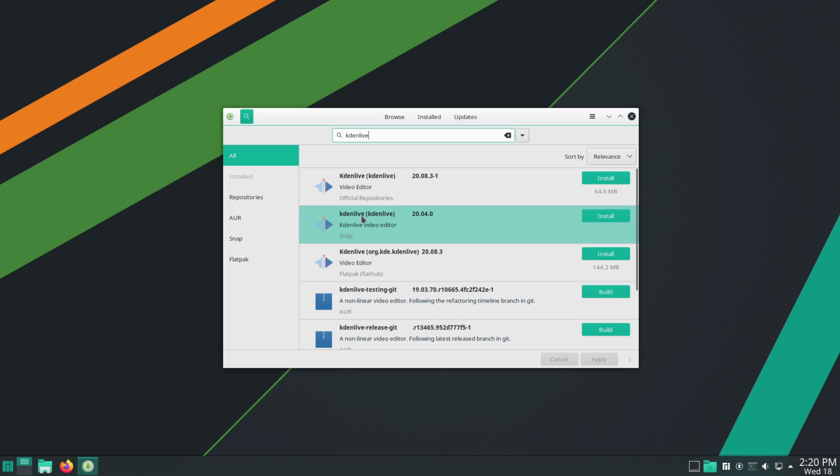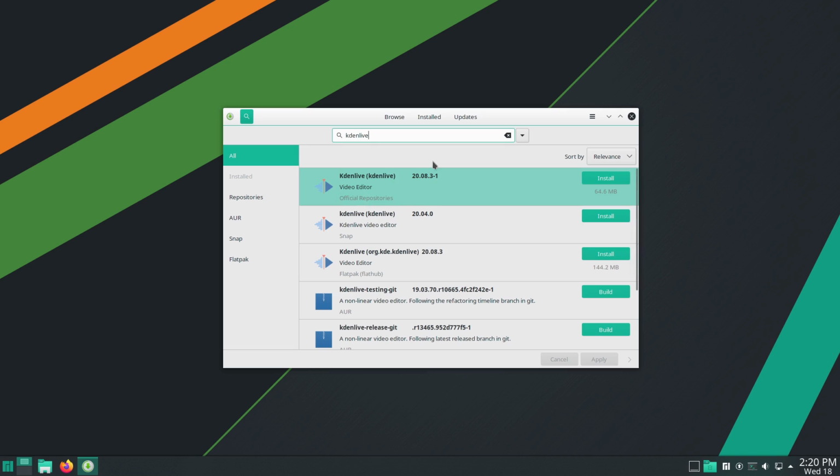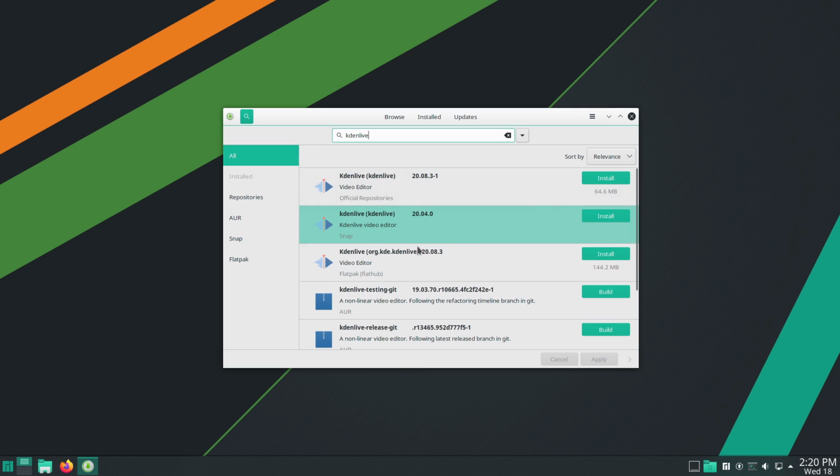The second KDE Live you can see is coming from the Snap repository. You'll see it is slightly older than the repository because Manjaro is based on Arch and always gets the fastest things rolling out. And you'll actually see here that the Flatpak version down here is just about as caught up as the official Arch repositories, but not quite as much as Snap.